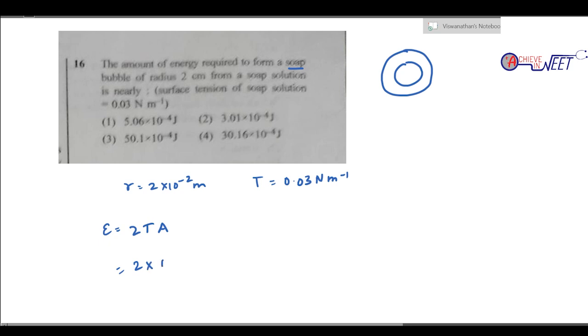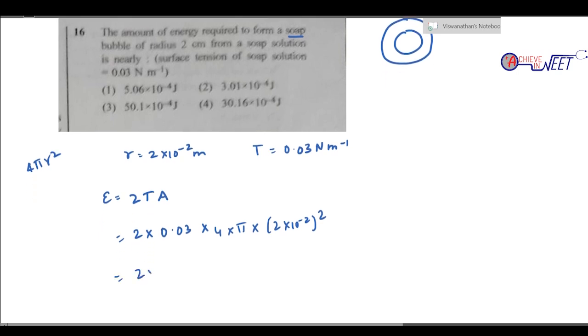So it is 2 into 0.03 into area of a sphere, which is 4 pi r square. So 4 into pi into r square, where r is 2 into 10 power minus 2, the whole square. So this will be our answer. So 2 into 0.03 into 4 pi into 4 into 10 power minus 4.